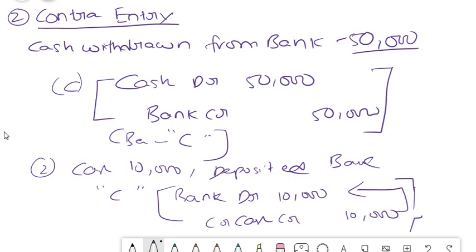It is just like taking money from your left pocket and putting it into your right pocket. The money still remains with you only. It is just the nature of the transaction that changes. Instead of cash, it becomes bank, or instead of bank, it becomes cash. So these kind of entries which affect the same account only are called contra entries. So this is also one concept which I wanted to clear for you. This happens mostly in cases of cash account only and not anything else. There are some other examples also. We will see them at a later stage.